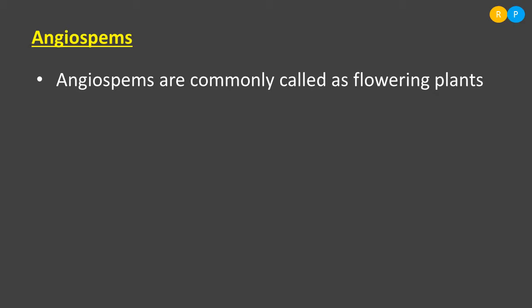Why do angiosperms produce flowers? What is the reason? In the gymnosperms we have seen they produce cones during their reproduction. In a similar way, angiospermic plants produce flowers during the time of reproduction. That means in order to multiply their number, plants produce flowers.